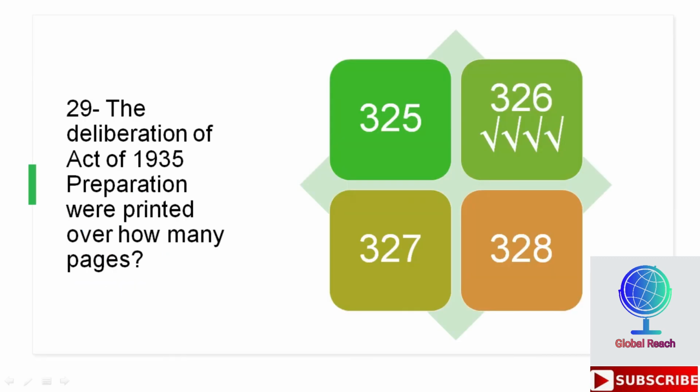The deliberation of Act of 1935 preparation were printed over how many pages? Options are 325, 326, 327, 328. Second is the right option here, which is 326. The deliberation of the Act of 1935 preparation were printed over 326 pages.